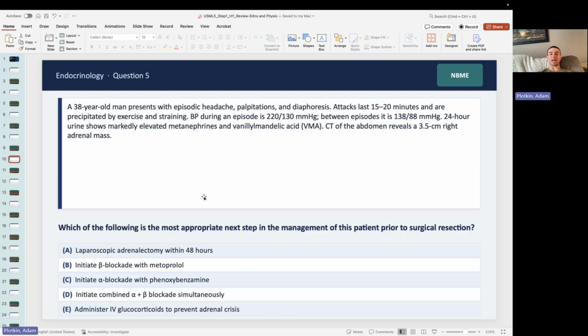A 38-year-old man presents with episodic headache, palpitations, and diaphoresis. His attacks last 15 to 20 minutes and are precipitated by exercise and straining. His blood pressure during an episode is 220 over 130. Between episodes, it's normal, 138 over 88. A 24-hour urine shows markedly elevated metanephrines.